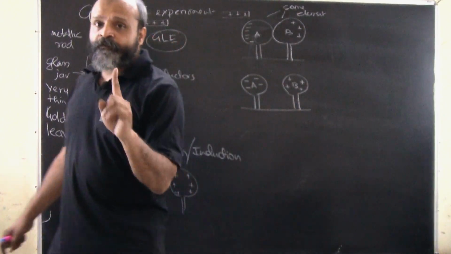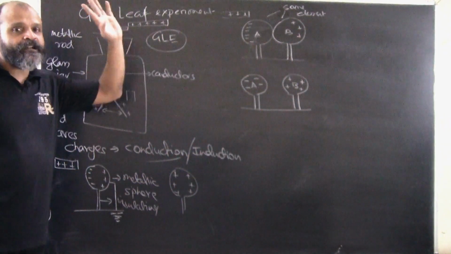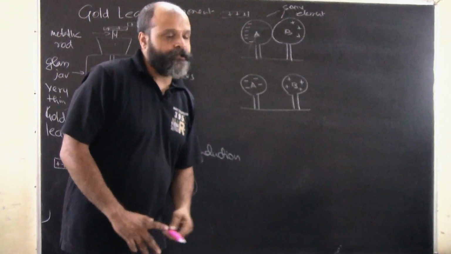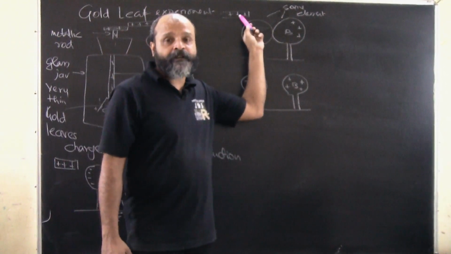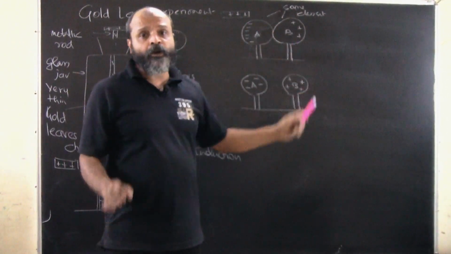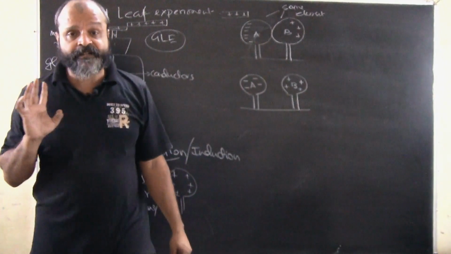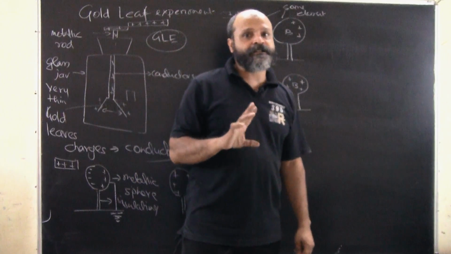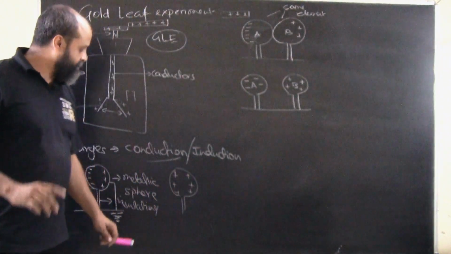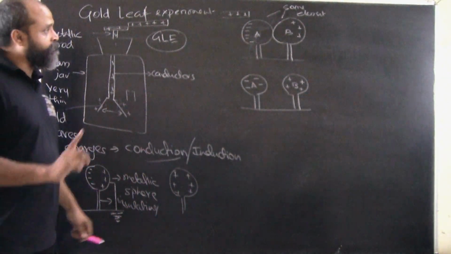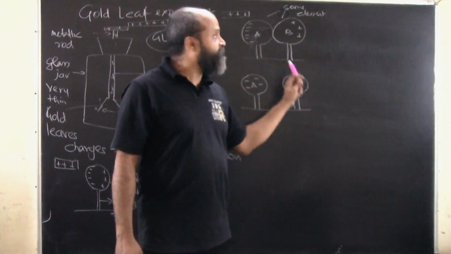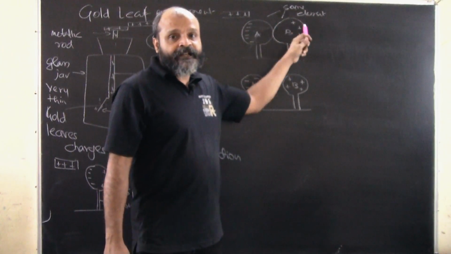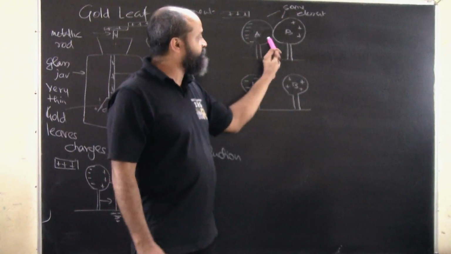So here what we see is an effect of both induction and conduction. Induction, why? Because this charged body had not touched either of these two bodies, A and B. Whatever shifting of charges has happened is due to induction, as it happened here. But when we join them, this rearrangement of charges is by conduction, because these are conductors.